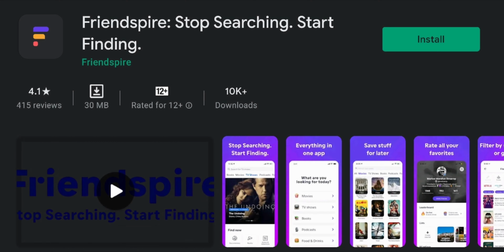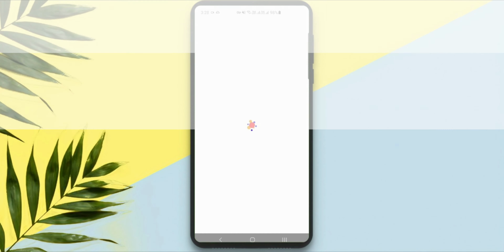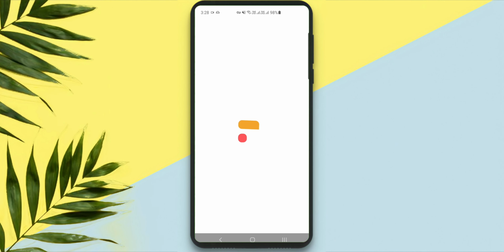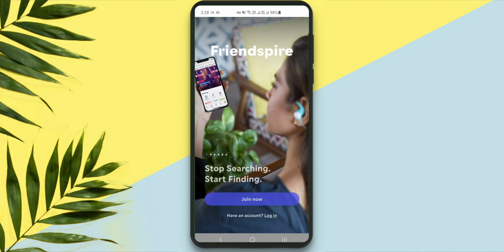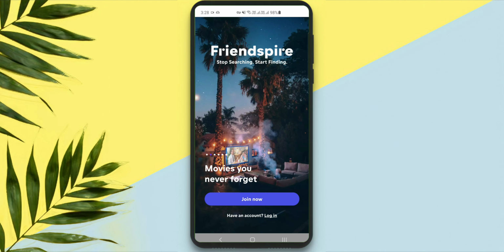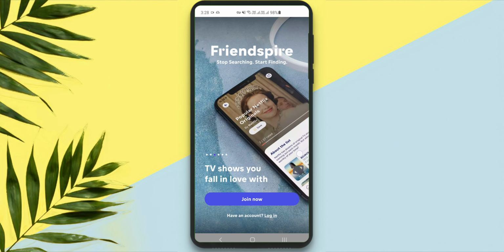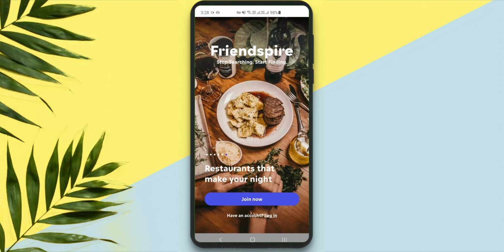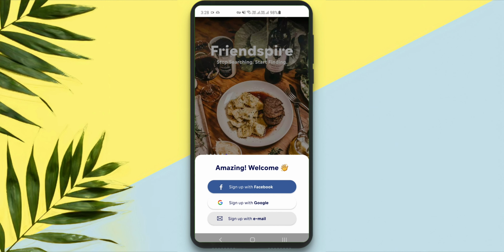So the first thing that you have to do is install this app called Friendspire. Stop searching, start finding, and it is available on Google Play Store, so you can install it into your device from there very easily. Friendspire is a simpler way to find and save new favorites. Stop searching, start finding the best movies, TV shows, books, podcasts, food and drink. No more endless scrolling on Netflix or fake reviews from TripAdvisor.